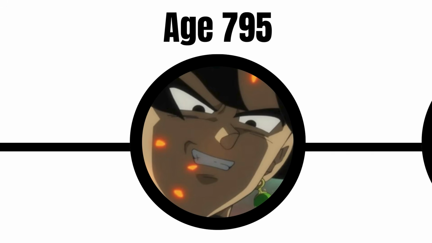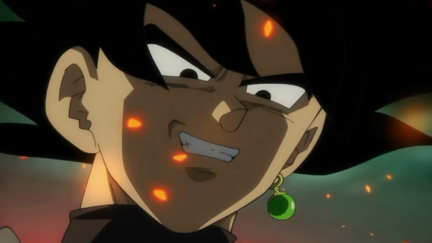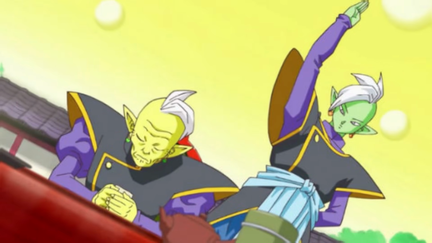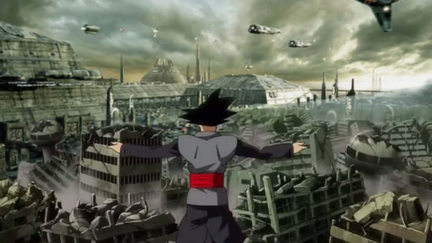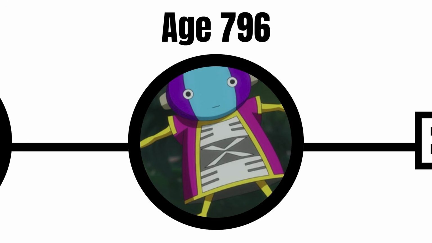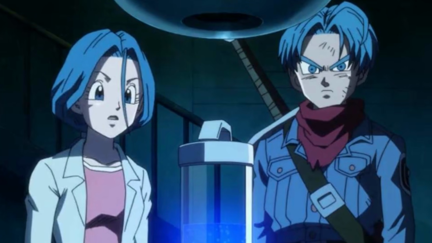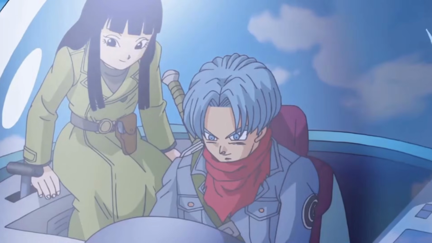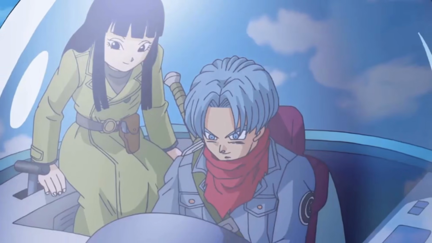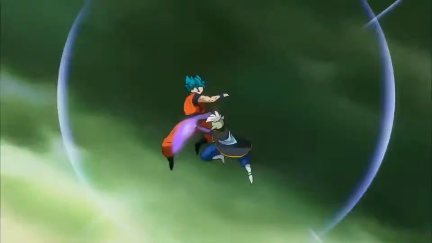In age 795, Goku Black begins murdering the Supreme Kais across the different universes. Joined by future Zamasu, he devastates Earth and slaughters humanity. In age 796, future Bulma gives Trunks enough fuel for a one-way trip to the past, allowing him to travel back to age 779 for help. Goku, Vegeta, and Trunks then battle Black and Zamasu across multiple trips to the future.